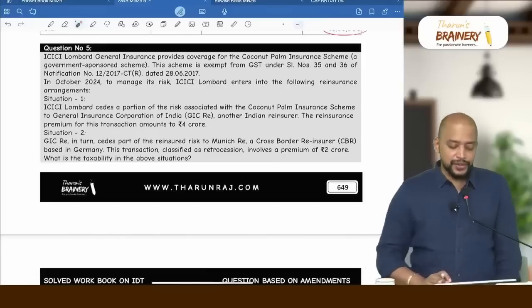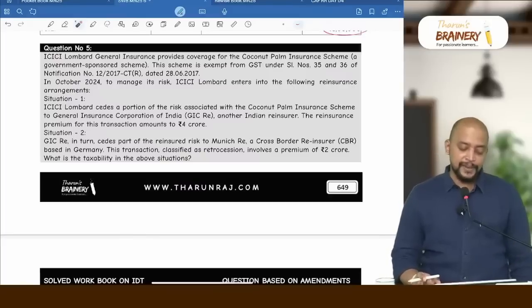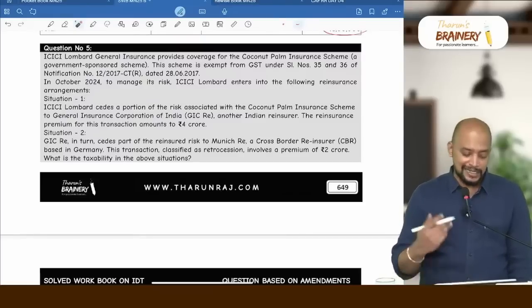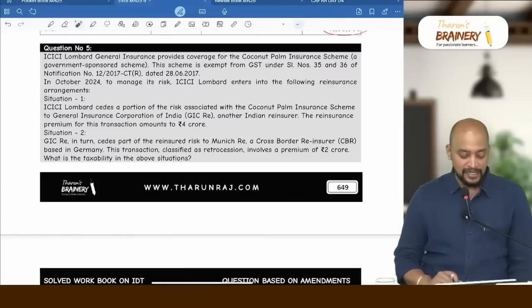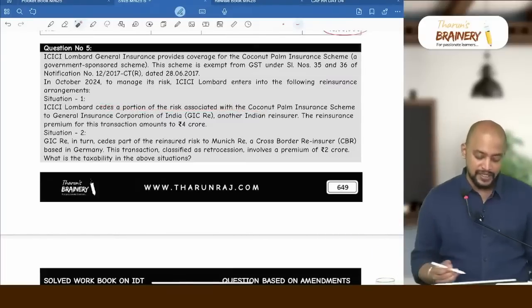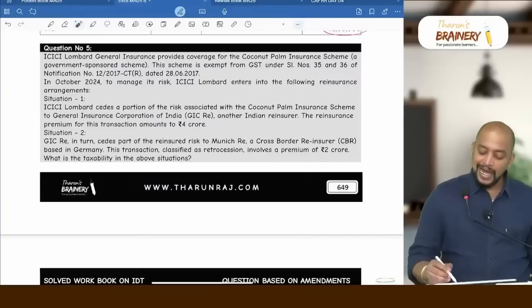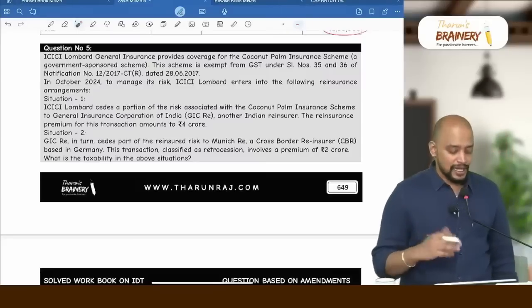ICICI Lombard General Insurance provides coverage for the coconut palm insurance scheme, a government-sponsored scheme. The scheme is exempt from GST under serial numbers 35 and 36 of the notification. This is a government-notified scheme, therefore that insurance is exempted. In October 2024, to manage its risk, ICICI Lombard enters into the following reinsurance arrangements. Situation 1: ICICI Lombard cedes a portion of the risk associated with the coconut palm insurance scheme to General Insurance Corporation of India, another Indian reinsurer. The reinsurance premium for this transaction amounts to 4 crores. See, as the main insurance is exempted, its reinsurance is also exempted.